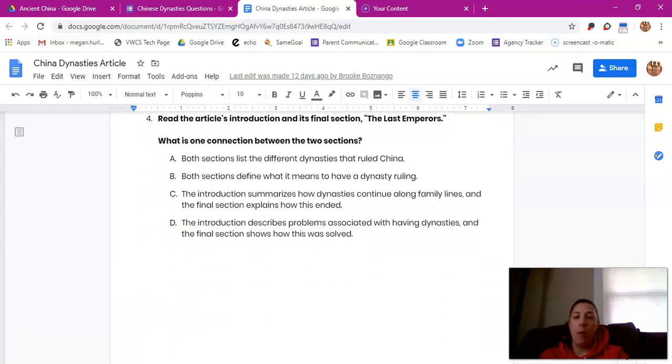And lastly, number 4, read the article's introduction and its final section, The Last Emperors. What is one connection between the two sections? A, both sections list the different dynasties that ruled China. B, both sections define what it means to have a dynasty ruling. C, the introduction summarizes how dynasties continue along family lines, and the final section explains how this ended. D, the introduction describes problems associated with having dynasties, and the final section shows how this was solved.